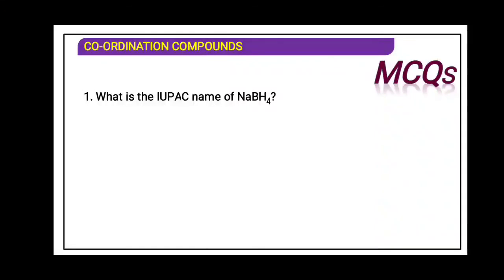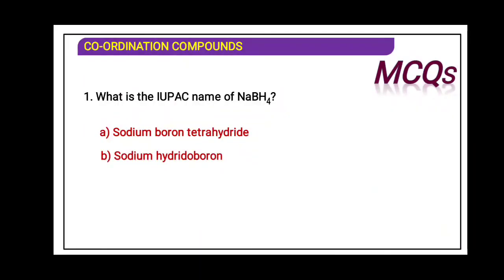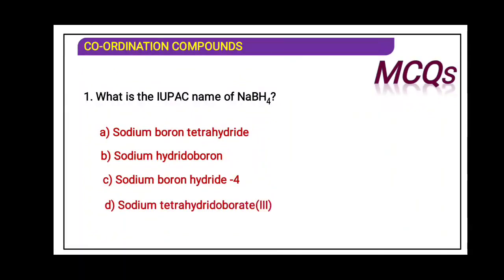What is the IUPAC name of NaBH4? Come on students, try to answer the question. Option A, sodium borotetrahydride. Option B, sodium hydridoboron. Option C, sodium boron hydrate 4. Option D, sodium tetrahydridoborate 3. Come on students, answer the question.